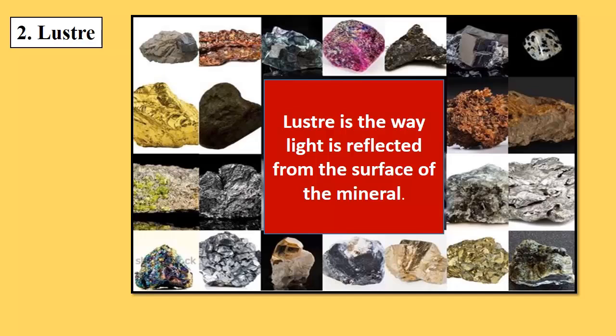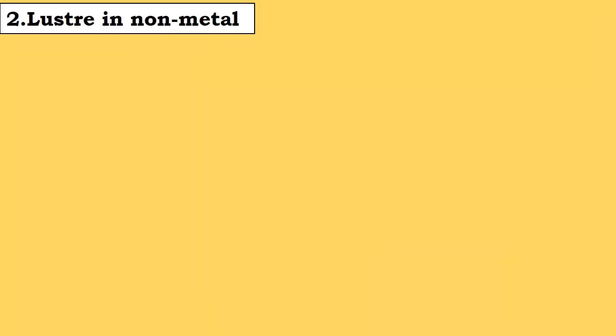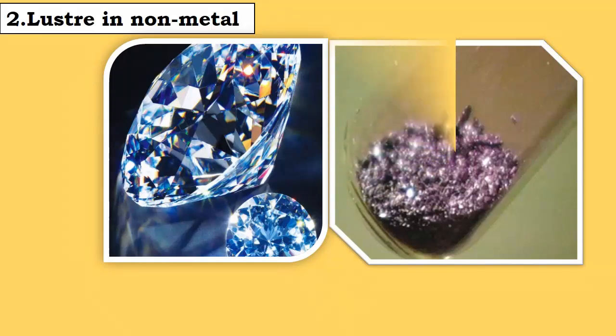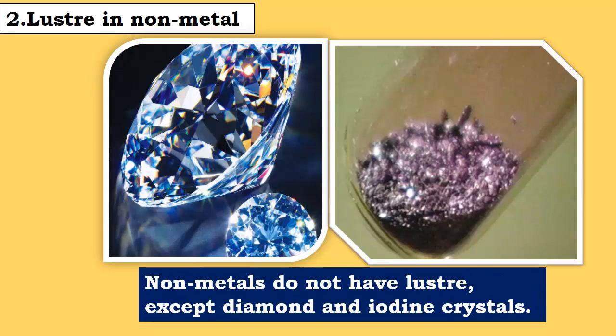Next property: luster. What do you mean by luster? Luster is the way light is reflected from the surface of a mineral. So when a metal has the luster property, it has shining. So metals have luster. What about luster in non-metals? Yes children, diamond is glittering and iodine crystals also have luster, but these are the only two exceptions. Otherwise non-metals do not have luster. So remember this exception: diamond and iodine crystal.